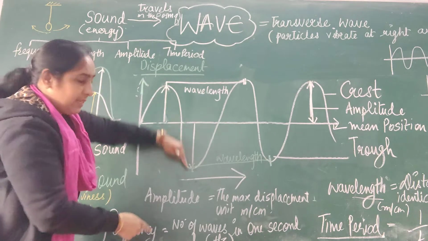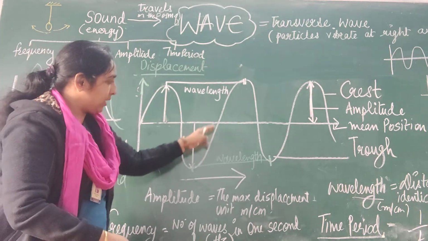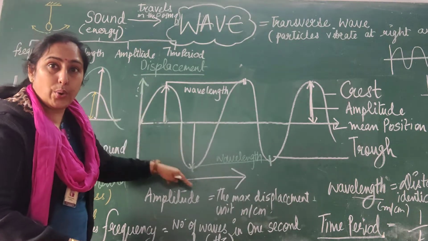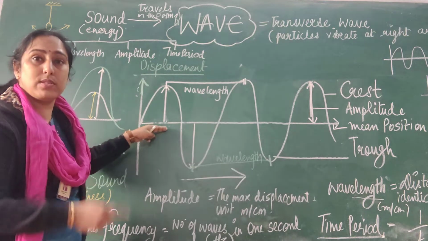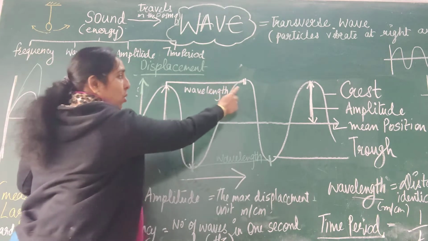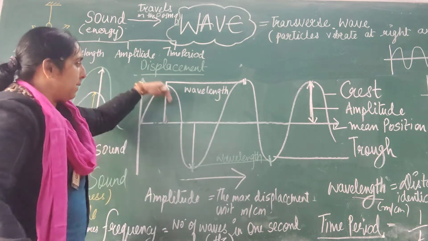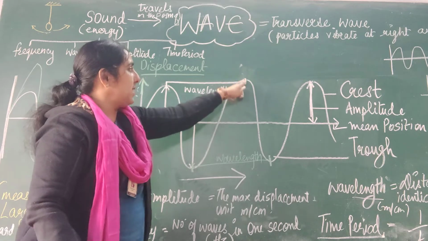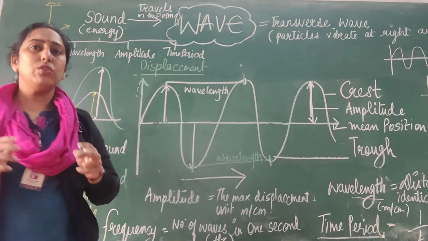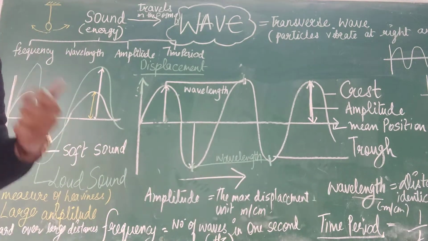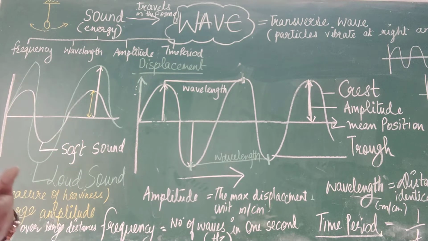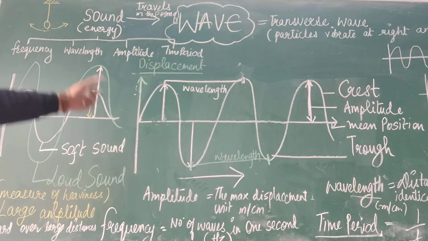Then it comes down, it takes a deeper position. This particular thing is called trough. This is called crest, trough. And how high it goes is called the amplitude. And the distance between two crests is called wavelength. एक पहाड़ी और दूसरी पहाड़ी के बीच का सेंटर पोजीशन लेंगे, इसका distance will be called the wavelength. So dear students, when we are saying again and again that sound is nothing but vibrations, vibrations are fast oscillations, so सब कुछ related है एक दूसरे से.